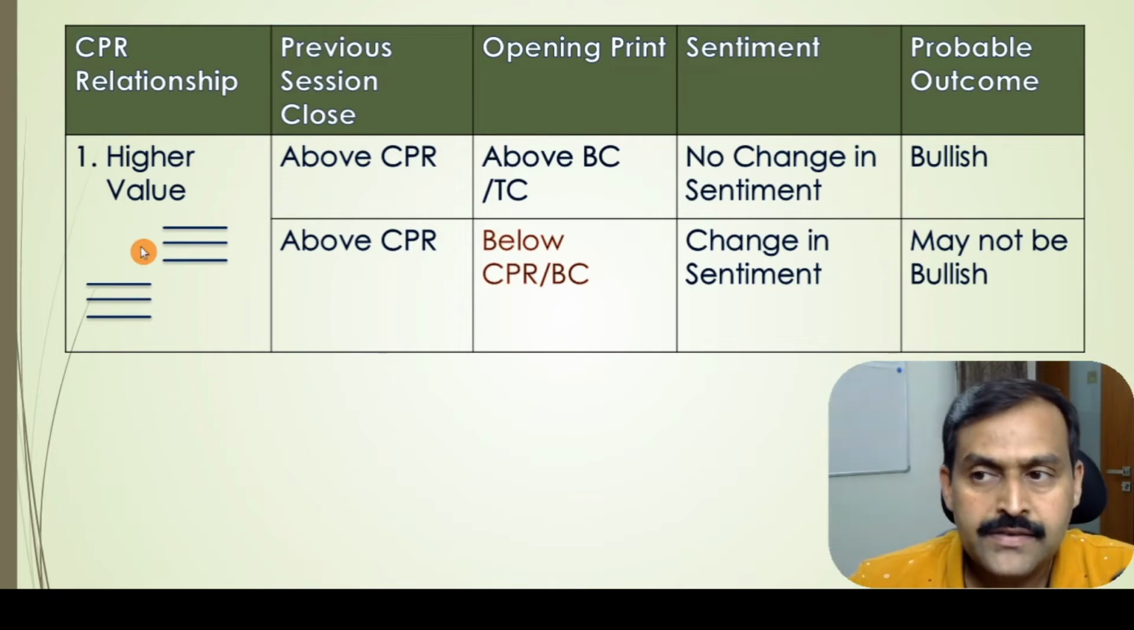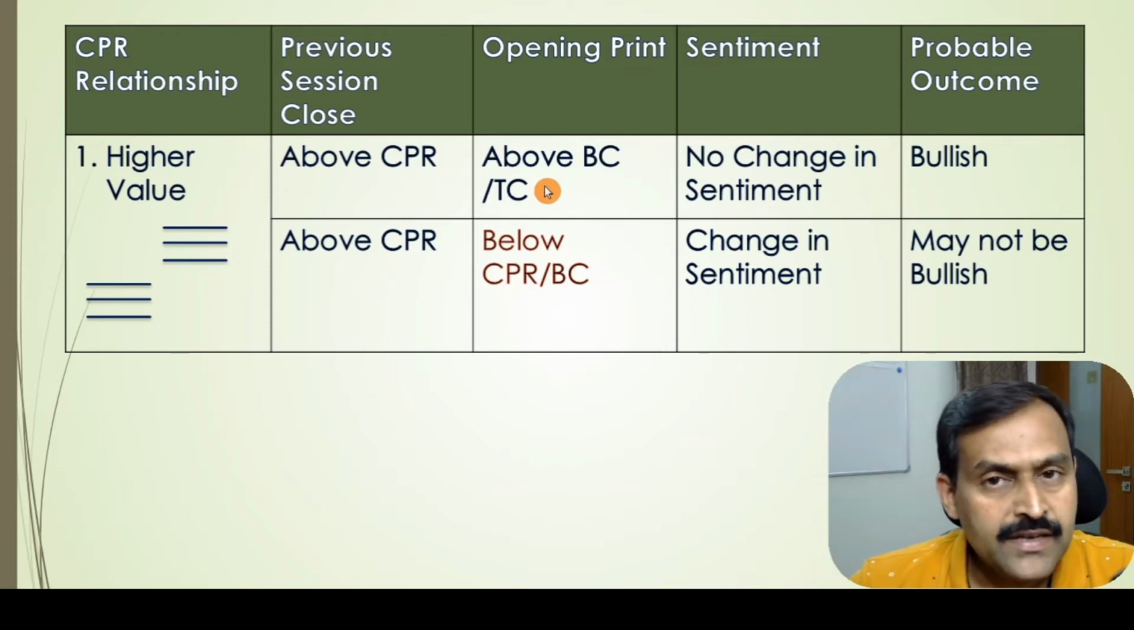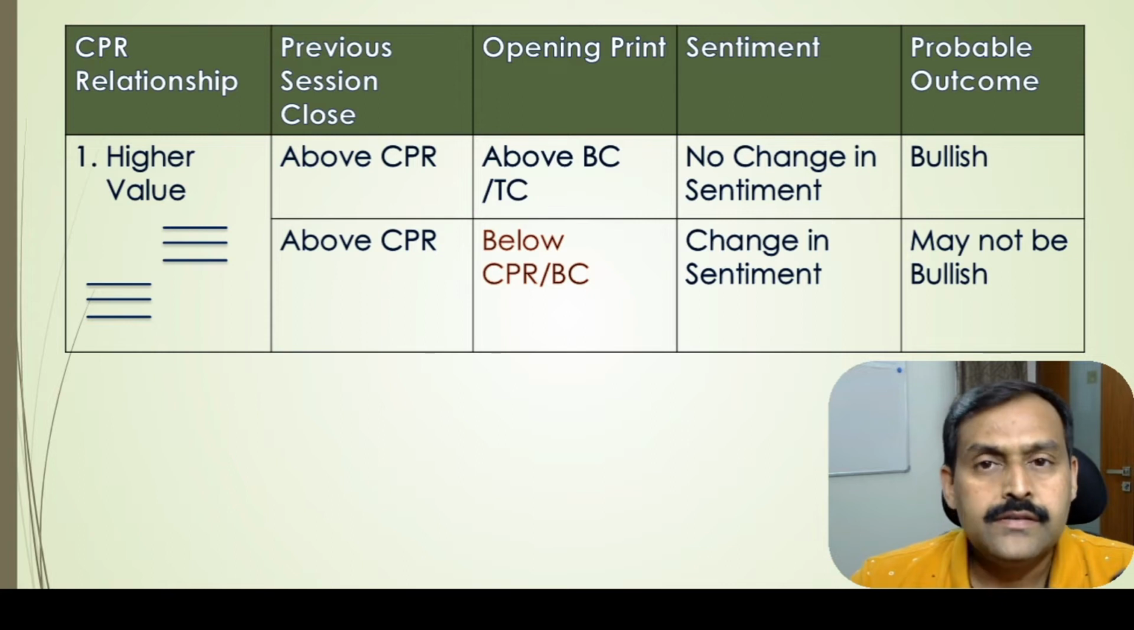The first CPR relationship is the higher value relationship. If you see here, tomorrow's CPR has a higher value than today's CPR. So it means there is a bullish sentiment. To confirm this bullish sentiment, we will have to wait for tomorrow's opening print. Let us assume that the previous session closed above the CPR and the opening price opens above the BC or TC. It means that the sentiment has not changed. There is a probability of the continuation of the bullishness.